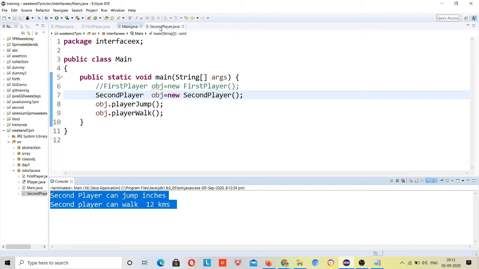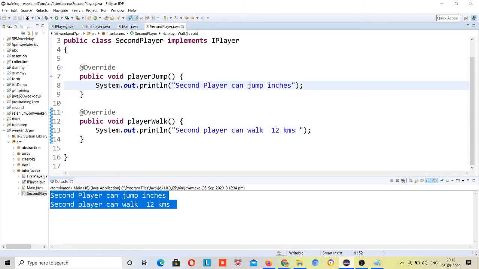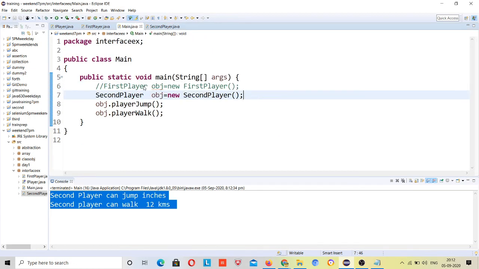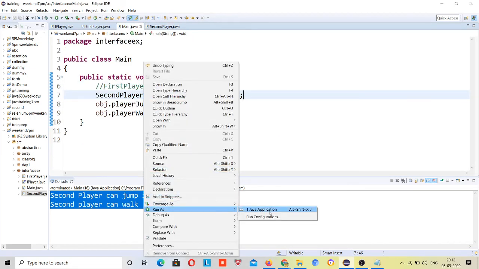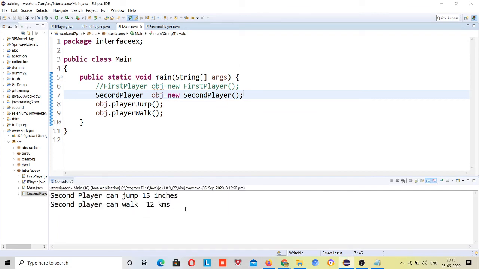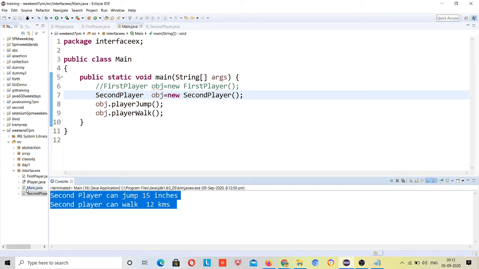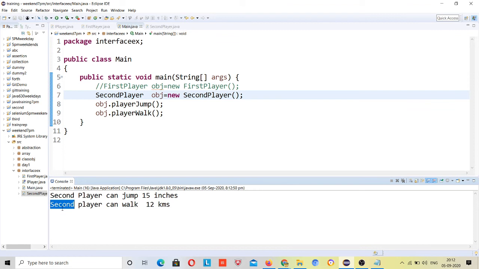I have not given the inches, right? Then 15 inches, right. Now I'll run it. See, second player can jump 15 inches and second player can walk 12 kilometers.